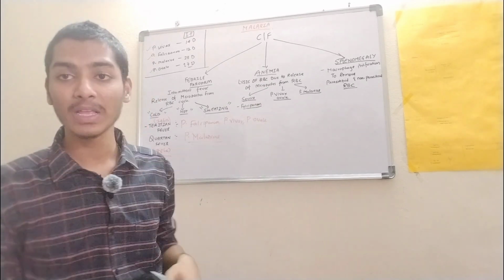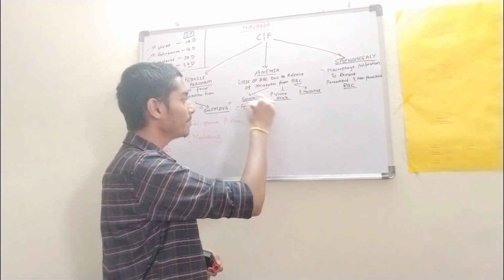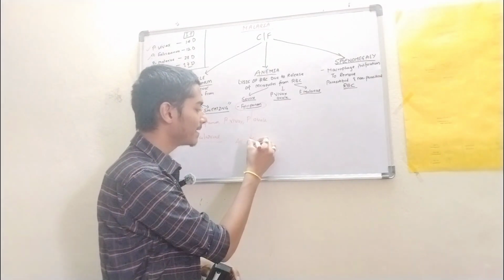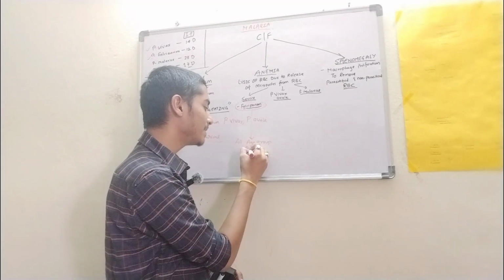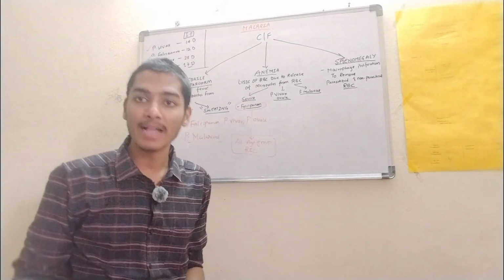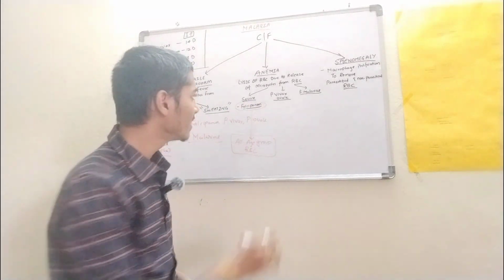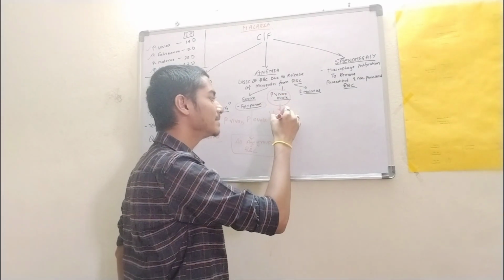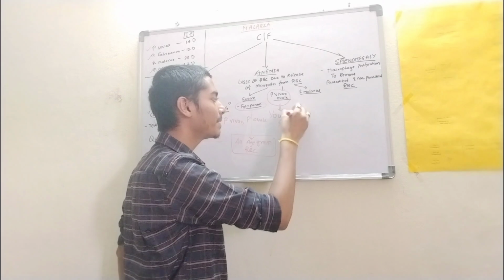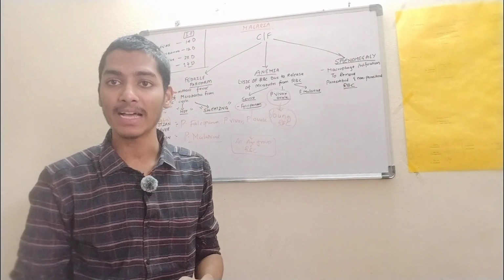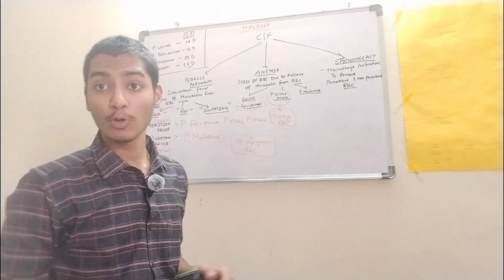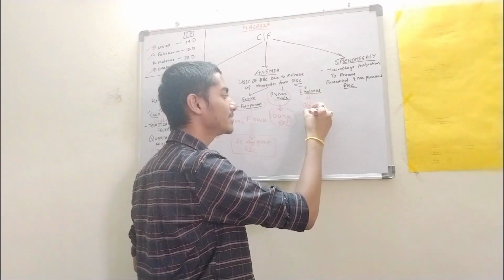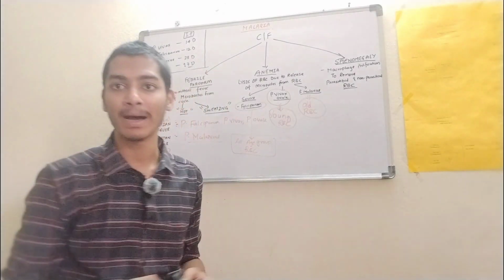So we have severe anemia, which is seen with Plasmodium falciparum, as it damages RBCs of all age groups. All age group RBCs are being damaged by falciparum malaria. Whereas with Plasmodium vivax or ovale, young RBCs are damaged. Whereas with Plasmodium malariae, old RBCs are damaged.